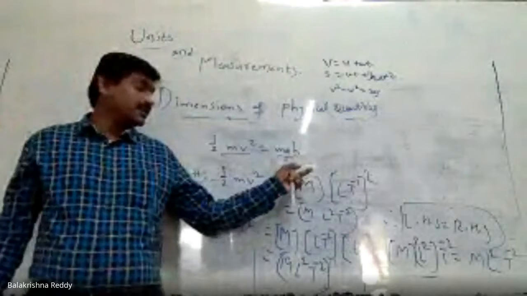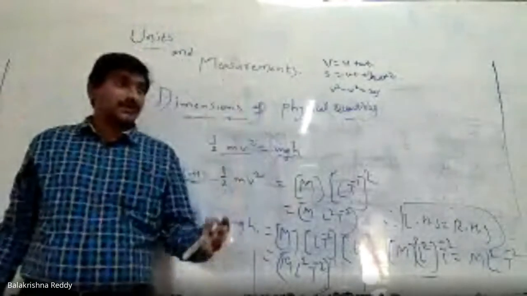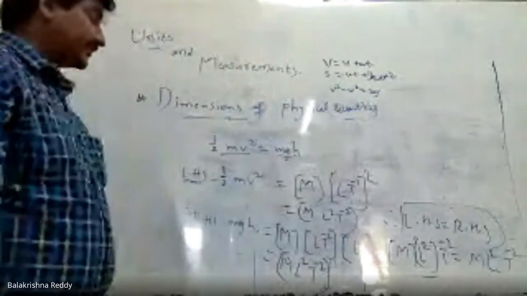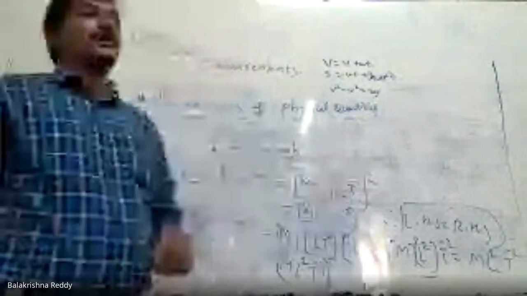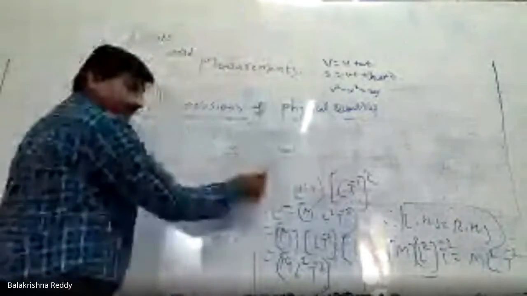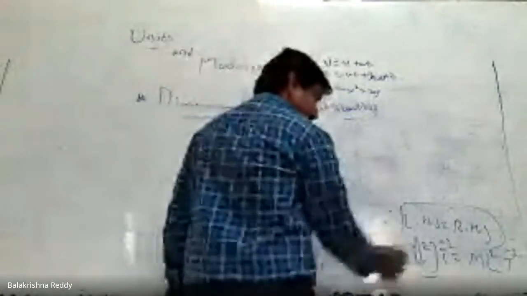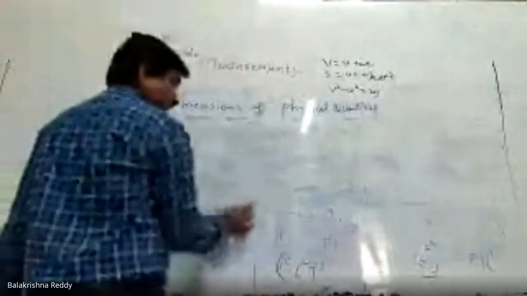This is the potential energy equation. How have you derived them? Normally in physics we derive with some concepts as per the energy definition. But here, by using dimension formulas, we are going to derive the relation between two or more physical quantities.